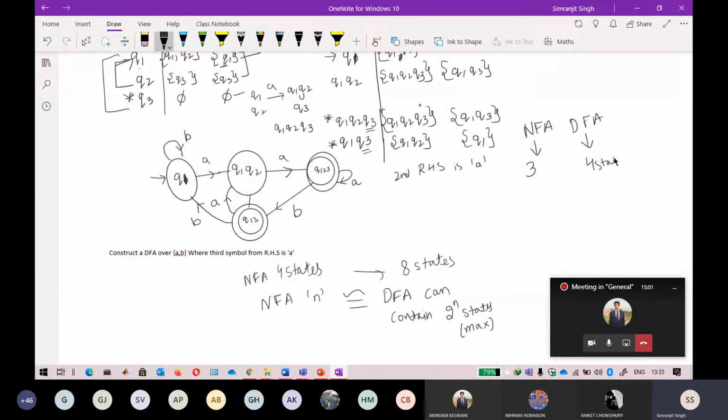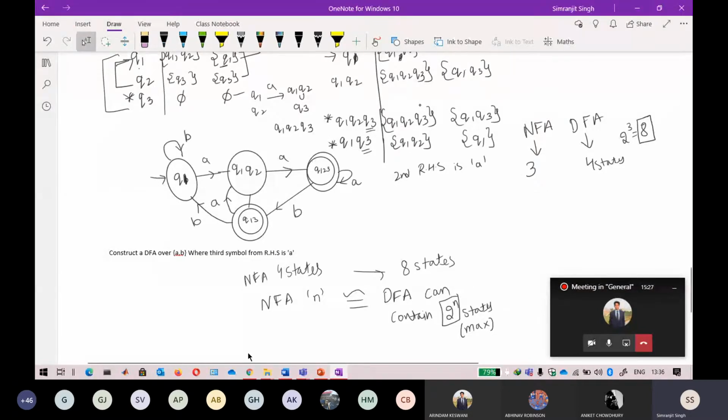So again, it's not 2 raised to power 3, that is 8 states. It's less than that. Always keep in mind that it is only the maximum number. So a maximum of 8 states is possible, but generally it is always less than that. There are some questions where you can reach the maximum limit, but generally it's less than 2 raised to power n. This is a very important point.